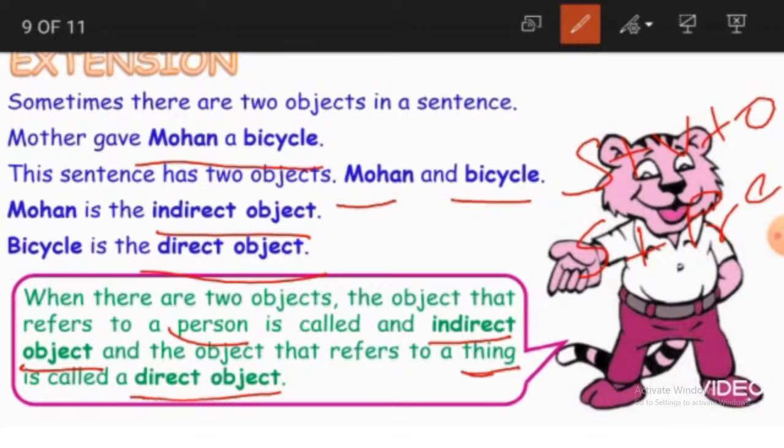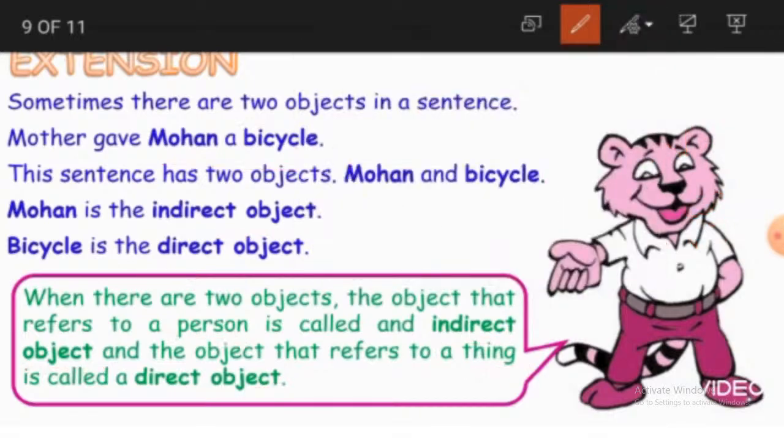So sometimes we'll have two objects in a sentence, and the one that is a person becomes the indirect object, and the one that is a thing becomes the direct object. So clear? Okay.